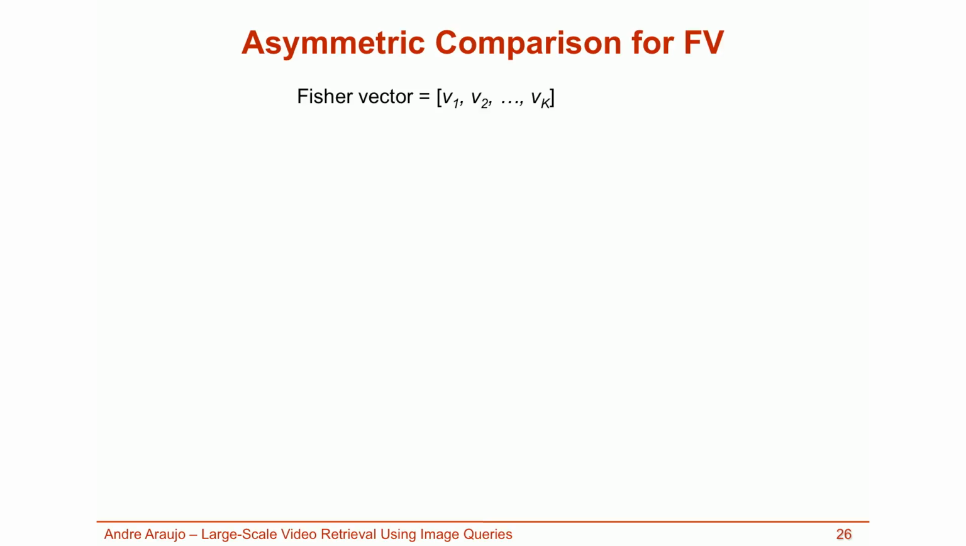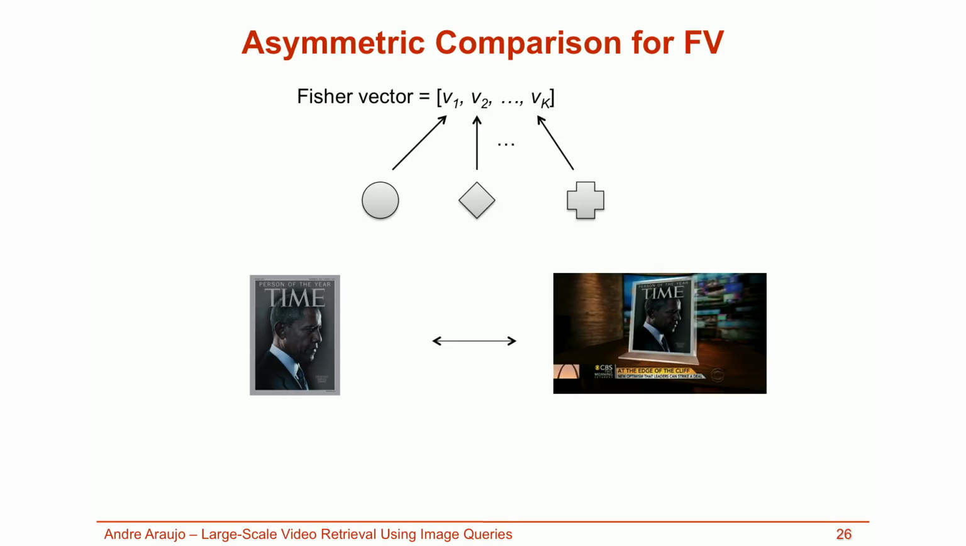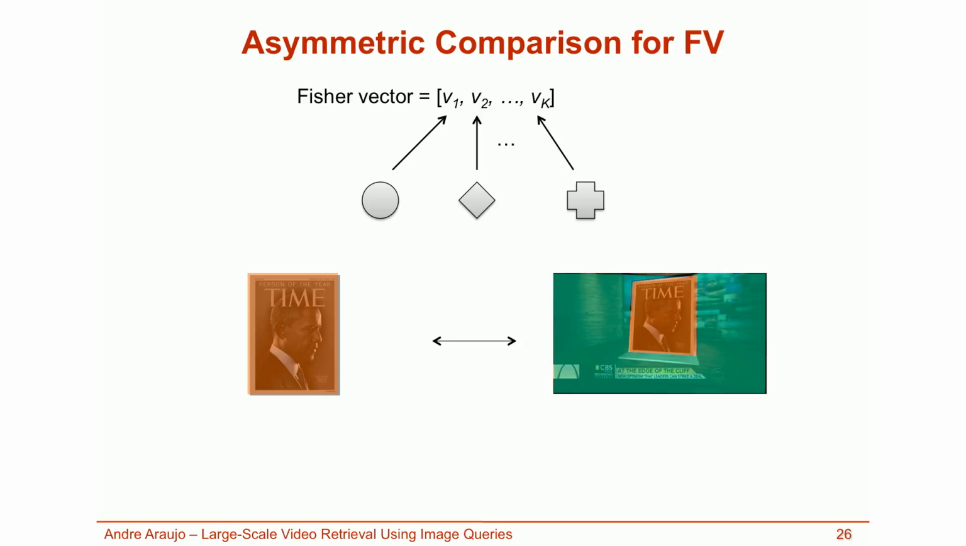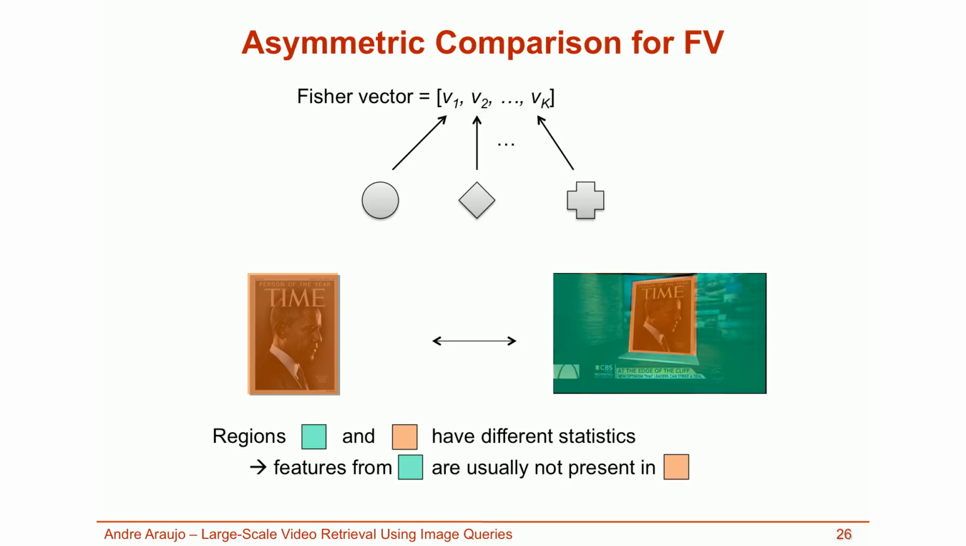First, remember that the Fisher vector for an image is a concatenation of residuals for the different Gaussians. I denote each residual here by lowercase v. We know that each of these residuals correspond to some type of feature found in the image. I illustrate these different types of features using the shapes shown here. Consider again this pair of images we want to match. We can highlight the portion of the images that should match in orange and the clutter region in blue. Usually the blue and the orange regions have very different statistics, and more specifically, the features from the blue region are usually not present in the orange region.